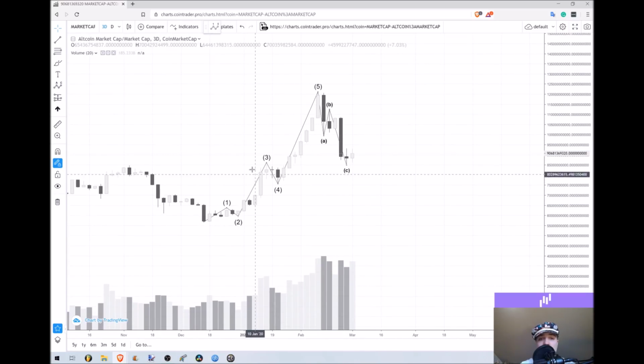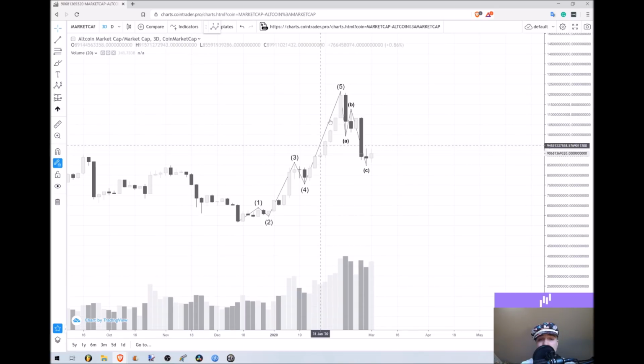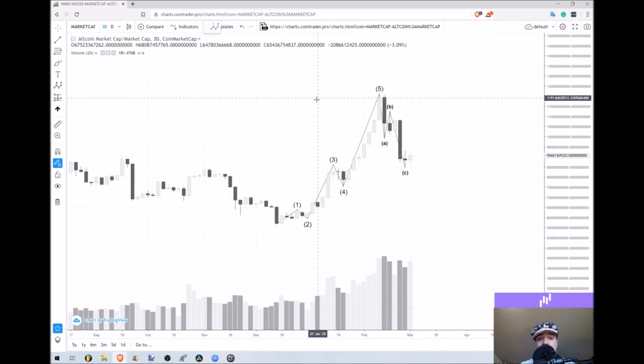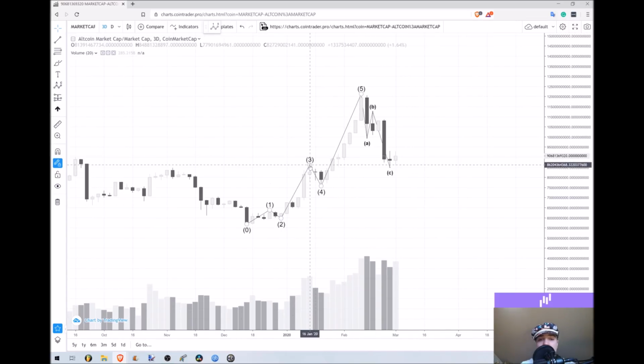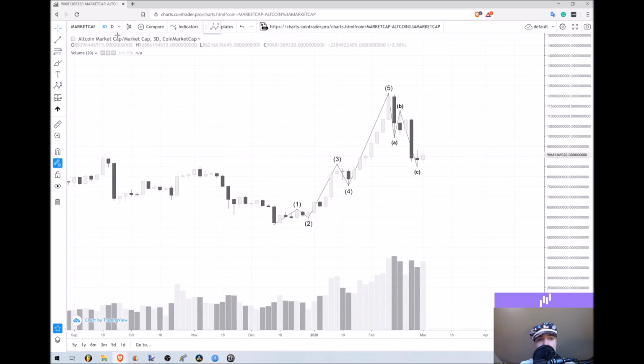In fact, sometimes it's easier to count the waves in the bigger time frames with the bigger candlesticks, even if you're counting these smaller cycles, because you can see the Elliott waves easier. In this case, there's just a red candle every single time that you get an Elliott wave, except right here. That was the only time that there was a big enough ABC that you didn't see it inside of the wave. But that's just really useful to be able to see.